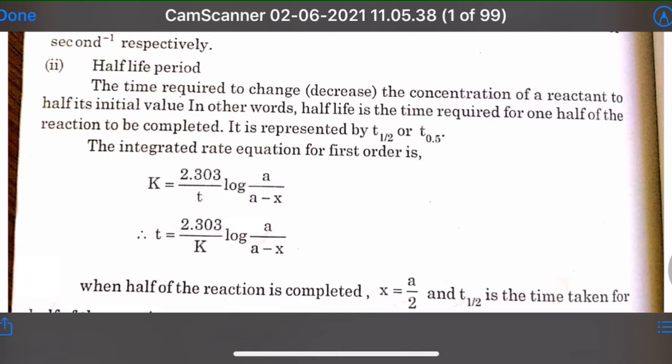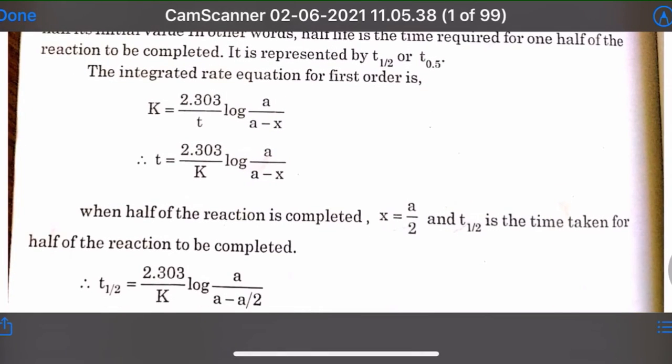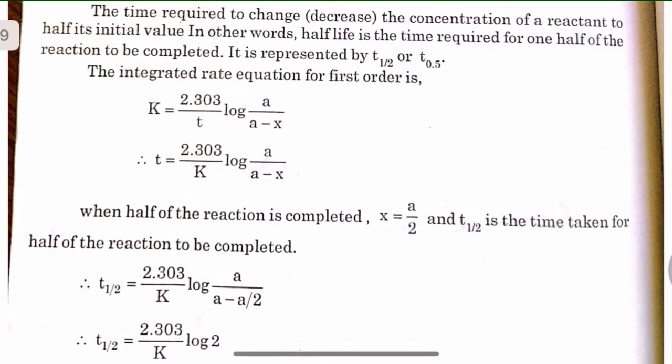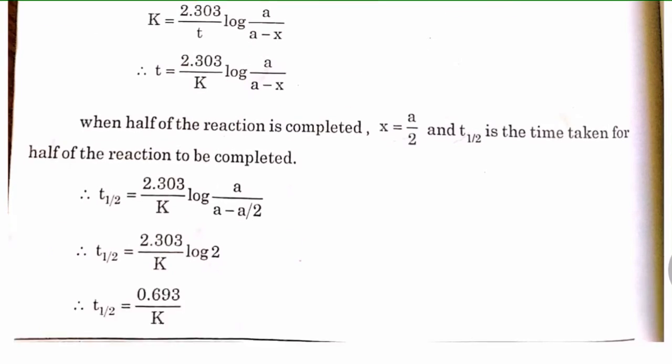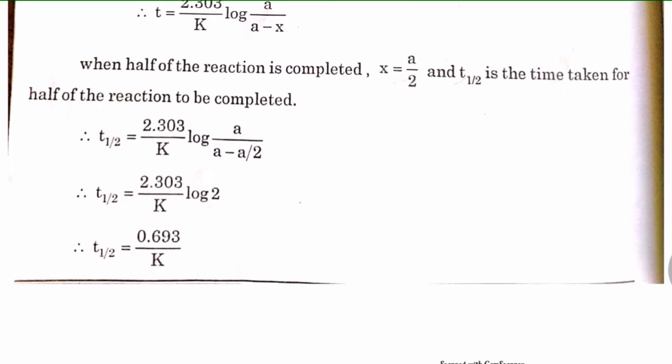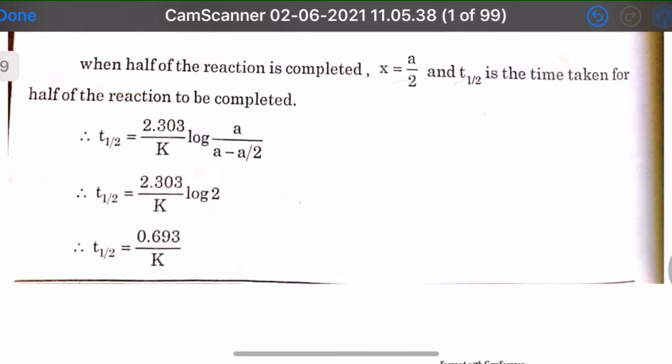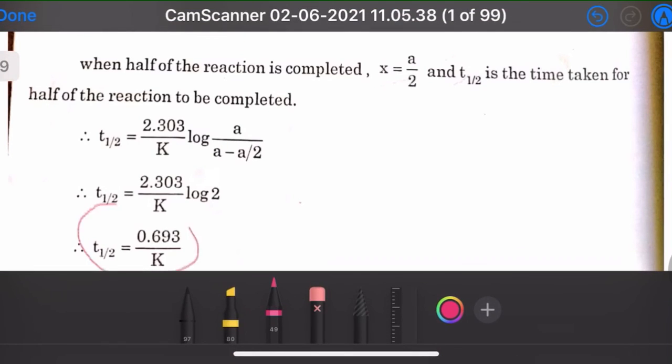Now સૂત્રને કરતાં આપણે t બનાવીએ તો t is equal to 2.303 divided by k log a upon a minus x. When half of the reaction is completed, ત્યારે આપણે સપોઝ ધારી લઈએ x બરાબર a/2 અને t બરાબર t 1/2, the time taken. So t 1/2 is equal to શું મળશે આપણને? This one, 0.693 divided by k.